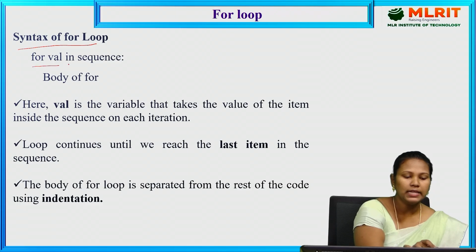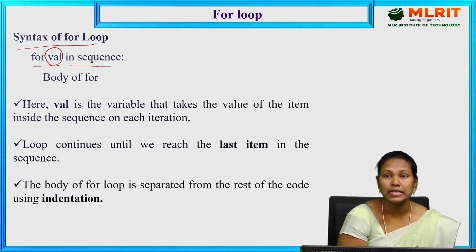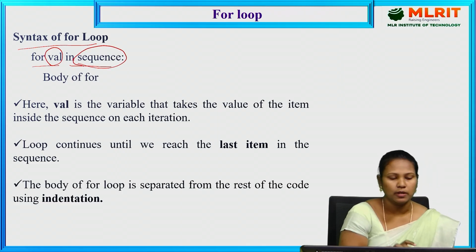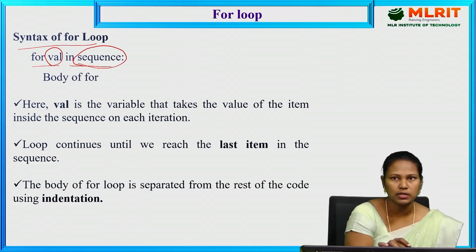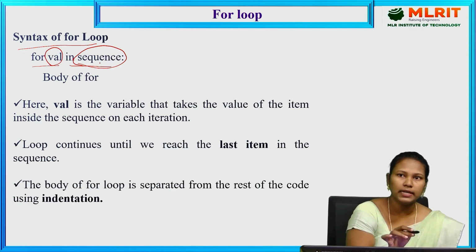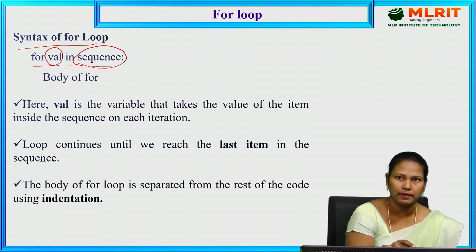For val in sequence. So the val specifies the single variable, a single value here. The sequence specifies the bunch of values. So the sequence contains the values. Every time the sequence gives one value to the val. So it prints the first value. After that it increments, and next it displays another value, like that.